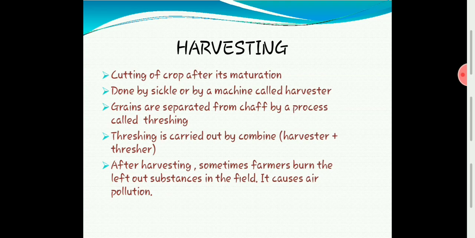That is not a good method, because burning the leftover materials in the field may cause air pollution. And that is why, when air pollution was very severe in Delhi, the chief minister Kejriwal sir ordered the farmers around the city not to burn these fields, because it will cause air pollution. So what will happen if it is left without burning? Nothing.